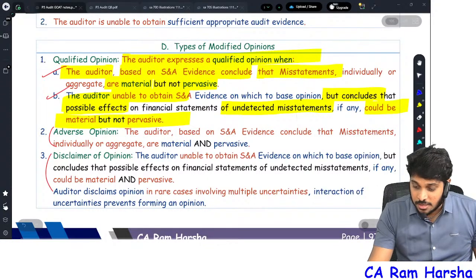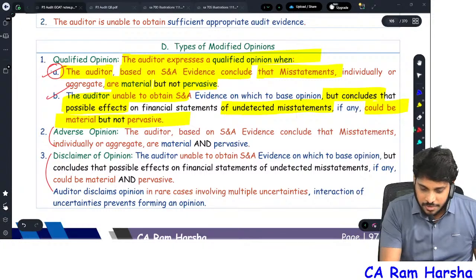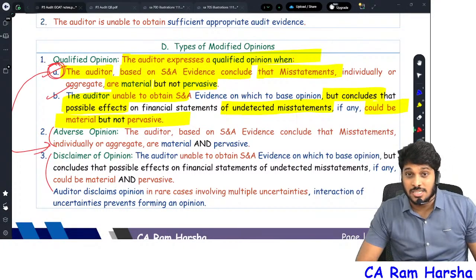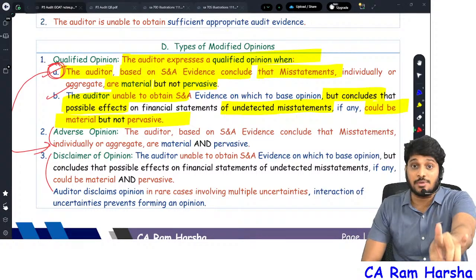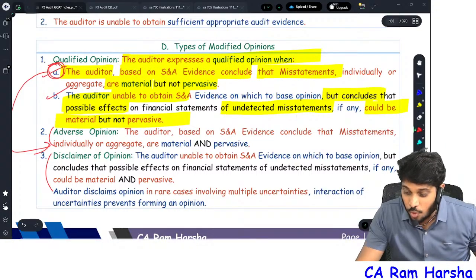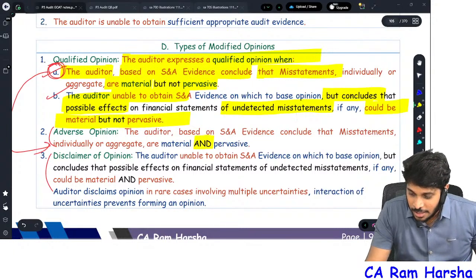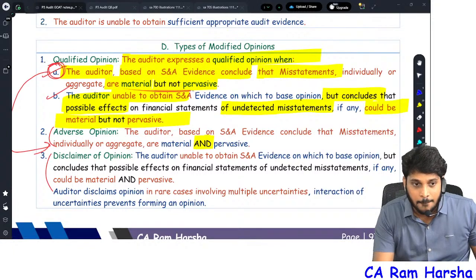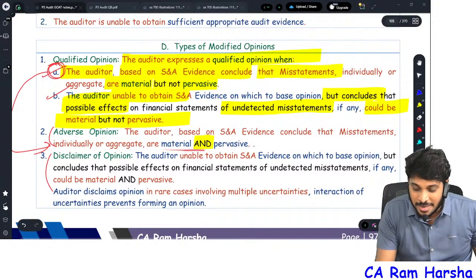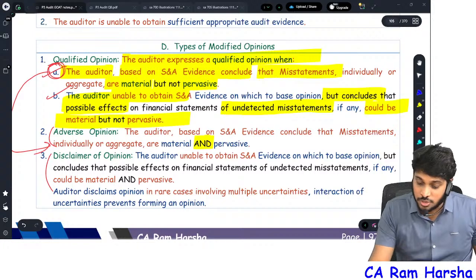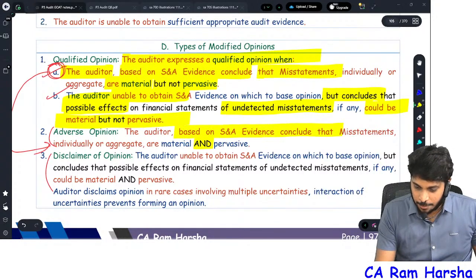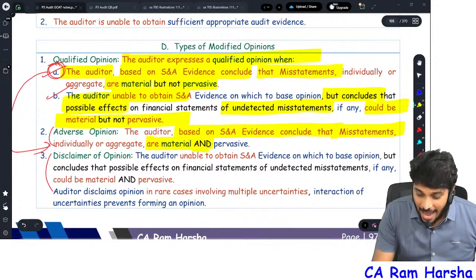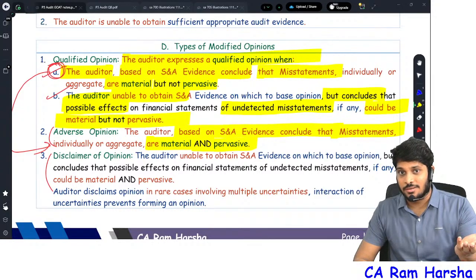The first part of the definition of qualified opinion is the same as given in adverse opinion also, with one small modification. What is it? I will show you. Here it is: material but not pervasive. You see here, material but not pervasive. Whereas here, material and pervasive. Suppose the auditor, based on sufficient appropriate evidence, concluded that misstatements exist which are material and pervasive. Then we give an adverse opinion.